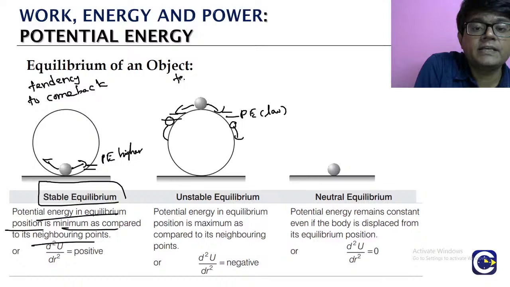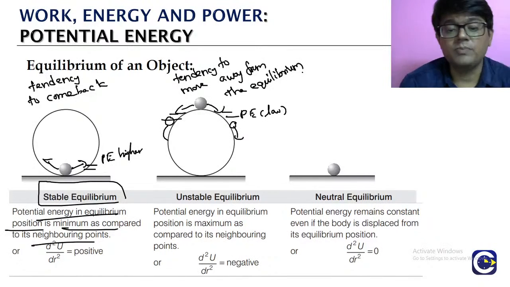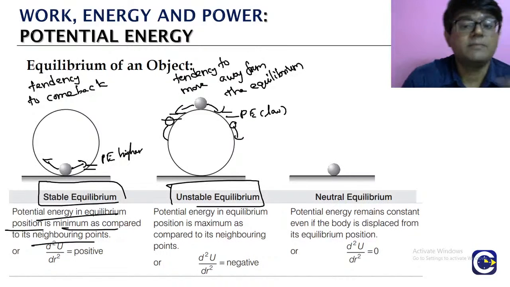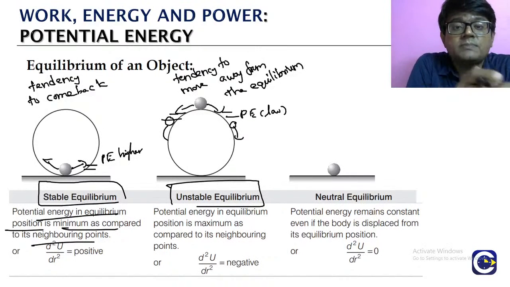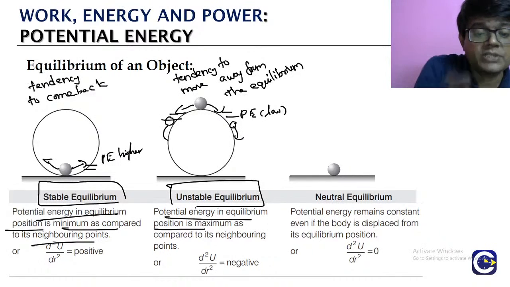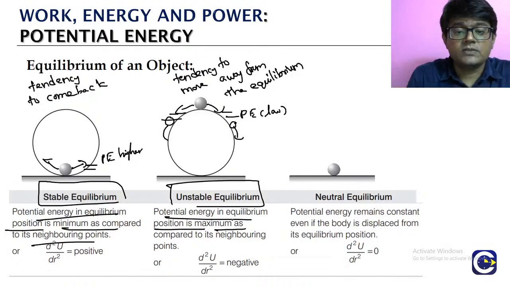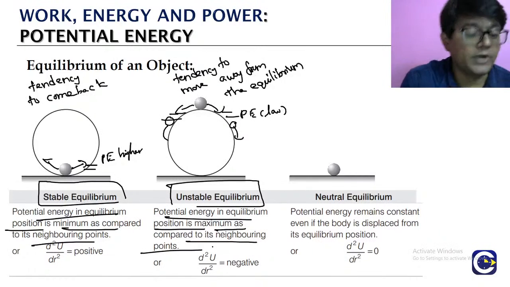So here what is happening? There is a tendency to move away from the equilibrium. We'll have a tendency for the object to move away from the equilibrium. So we will call this kind of equilibrium unstable. Because the moment you give some disturbance, it will go out of the equilibrium. That is why we call it unstable. Why is it happening? Because the potential energy in the equilibrium position is maximum here. You can see as it is coming down, it will keep on decreasing. So in the equilibrium position, the potential energy is maximum as compared to the neighboring points.